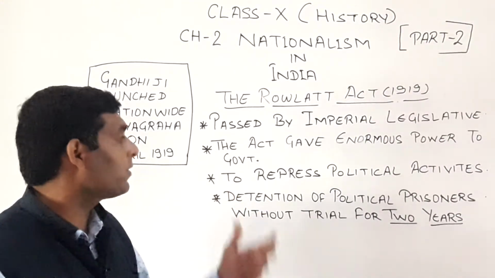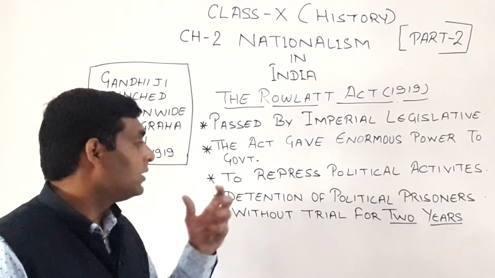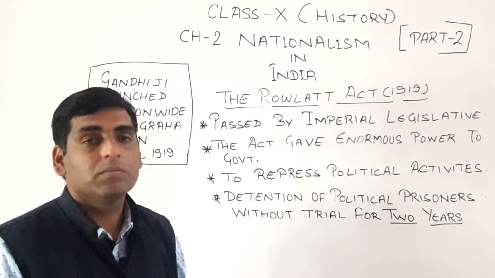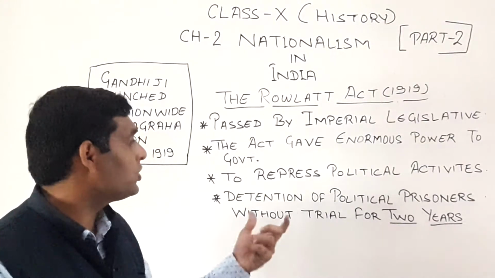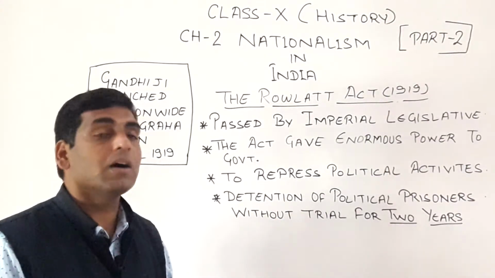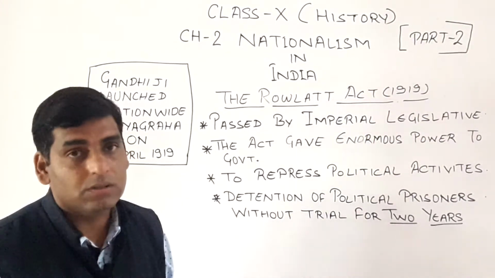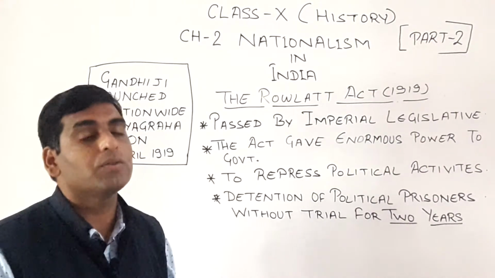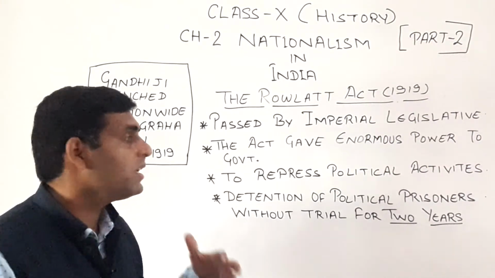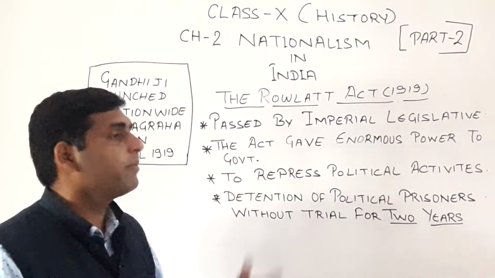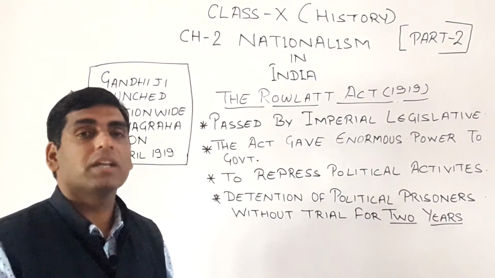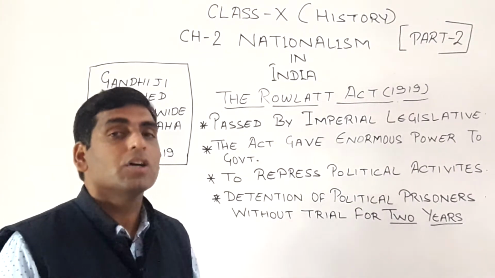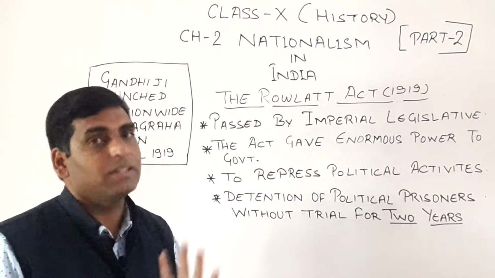According to the second provision of this act, the government received the power of detention of political prisoners without trial for 2 years. Without trial for 2 years means without any court hearing, the British government had the power to demolish the nationalist leaders as well as to demolish Indian strength.